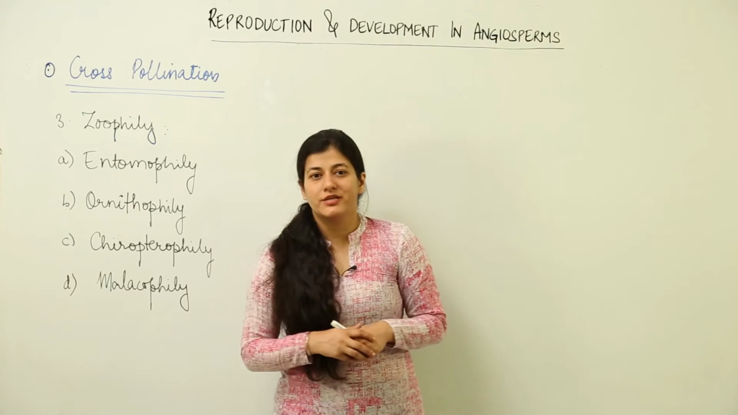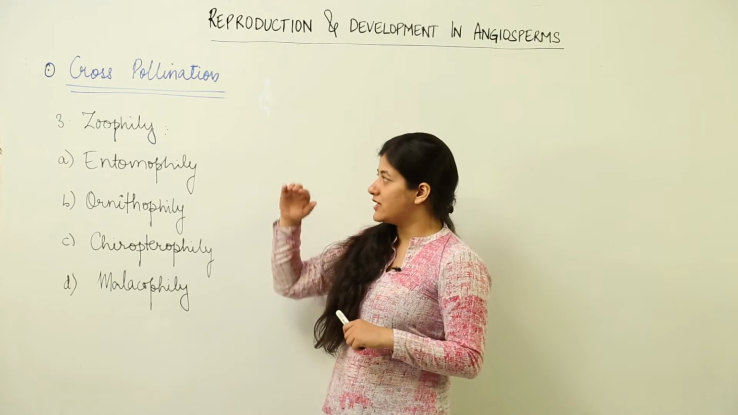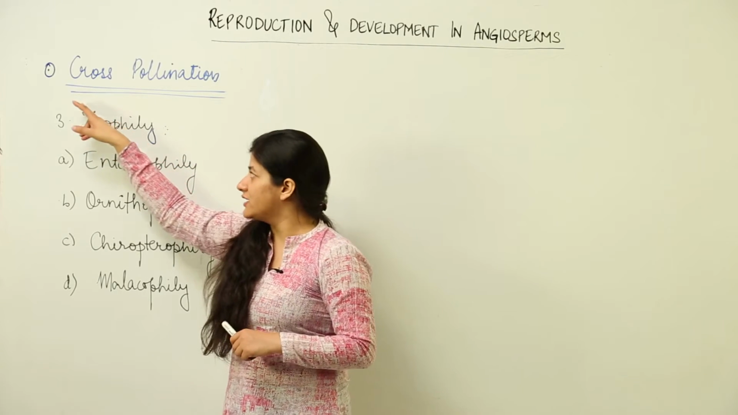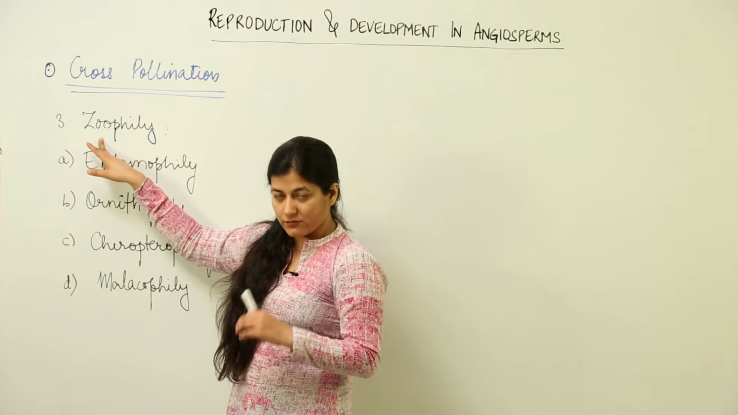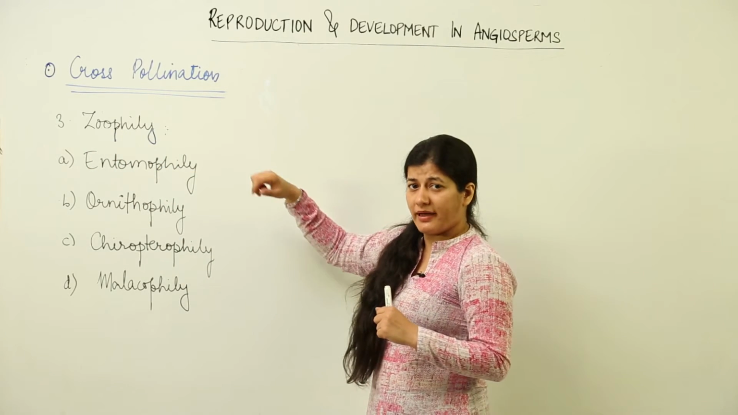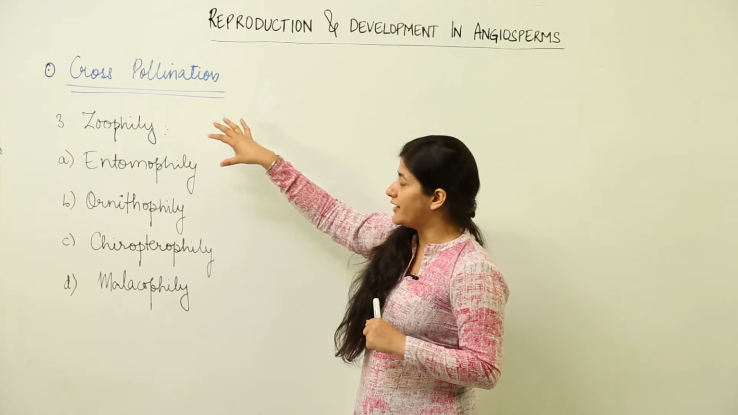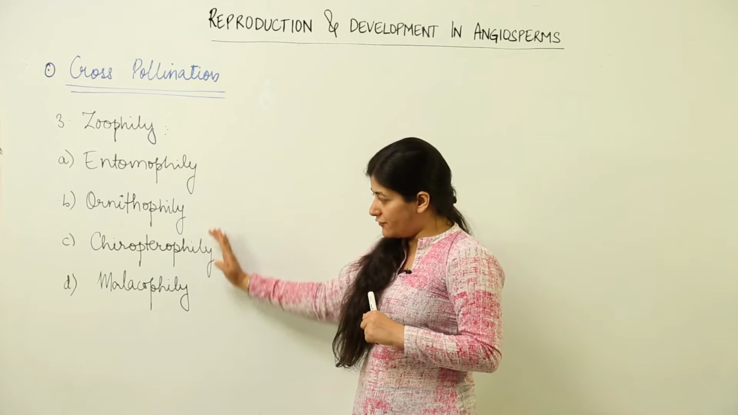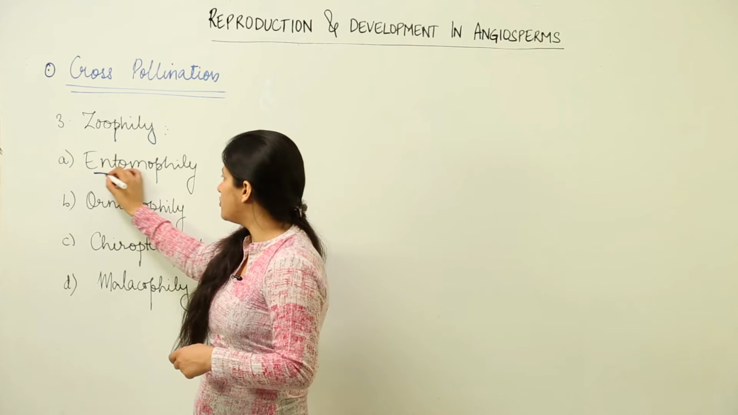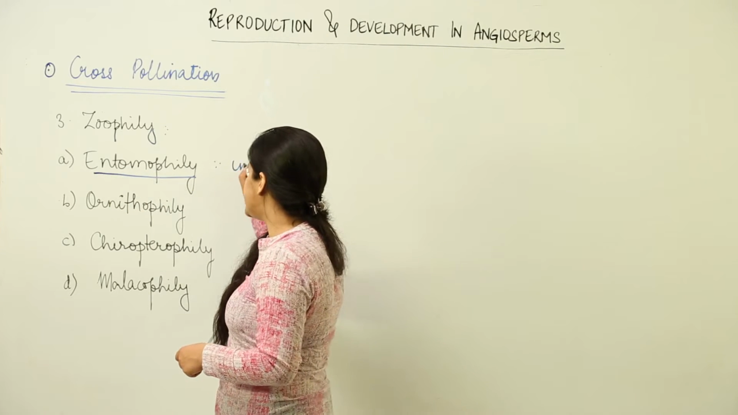Now let us come to the last type of cross pollination, that is zoophily. Again over here you can see the name itself is suggesting that animals would be involved within it, and if animals are involved, that means a biotic agent is responsible for carrying out the pollination. There are 4 different types of pollination that we have over here. First one is entomophily, that is done by insects.